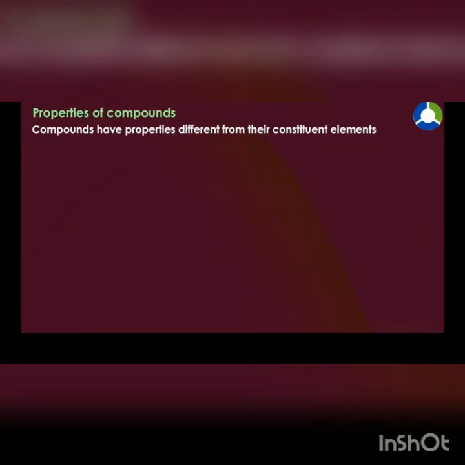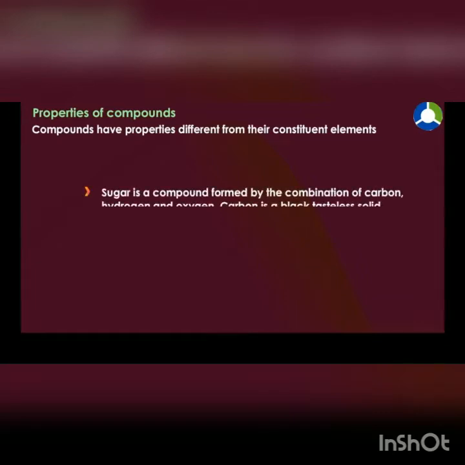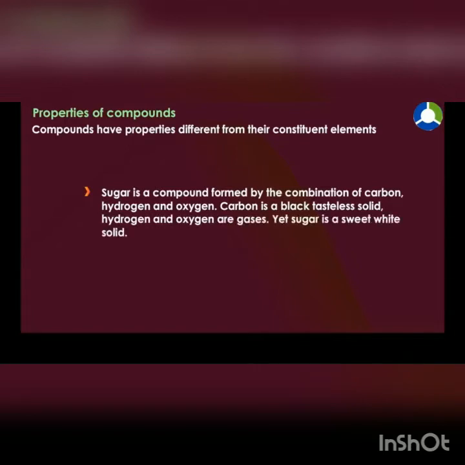Compounds have properties different from their constituent elements. Sugar is a compound formed by the combination of carbon, hydrogen and oxygen. Carbon is a black, tasteless solid. Hydrogen and oxygen are gases. Yet, sugar is a sweet white solid.